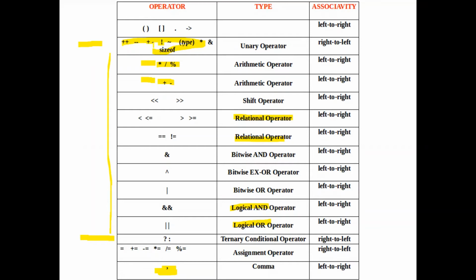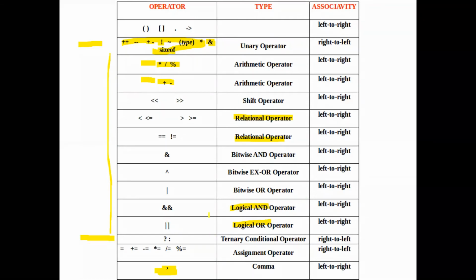Increment operator, decrement operator, unary plus and minus, logical not, complement. All these are taking only one operand, right? Type cast we will study in the next slide. Then pointer we will be studying in the pointers chapter. Address we have already seen in scanf. We will be preceding the variable name with an ampersand symbol in order to indicate the address of the location. Sizeof we had studied in the special operators. So sizeof is also a unary operator.